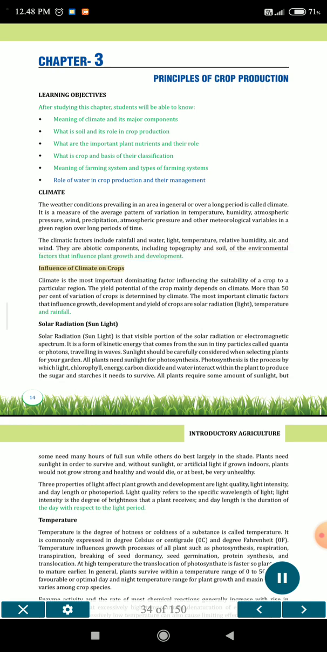Influence of climate on crops. Climate is the most important dominating factor influencing the suitability of a crop to a particular region. The yield potential of the crop mainly depends on climate. More than 50% of variation of crops is determined by climate. The most important climatic factors that influence growth, development and yield of crops are solar radiation, light, temperature and rainfall.